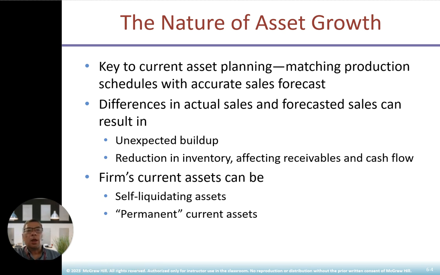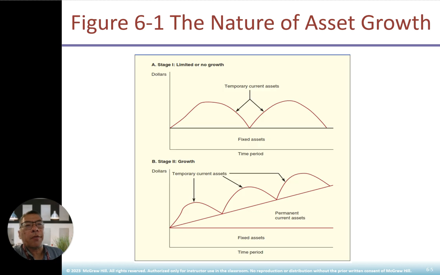Okay, let's look at the graphic now. The first one is limited or no growth in assets. This is the fixed asset on the horizontal line. Temporary current assets go up and down, and then move up. This is typical of limited or no growth. Then you have stage 2, which is growth, continuing on the current assets. We have the base here, the fixed assets. The horizontal axis is the time period and the vertical axis is dollars. The current assets will go up and down depending on your growth stage.